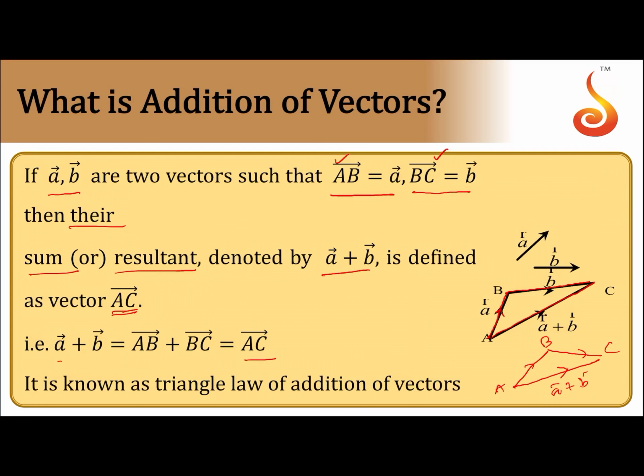So AC is nothing but a plus b, which is AB plus BC. Clearly you can see that the terminal point of the first vector and the initial point of the second vector cancel, and we get A to C. This is since, if a and b represent two sides of a triangle, the third side taken in the reverse direction represents the resultant. Therefore, this law of addition of vectors is defined to be the triangle law of addition of vectors.